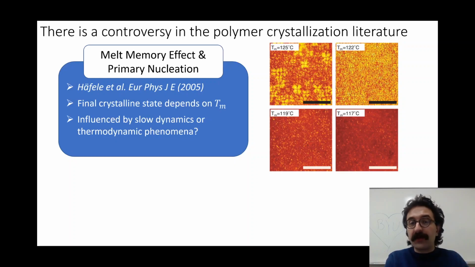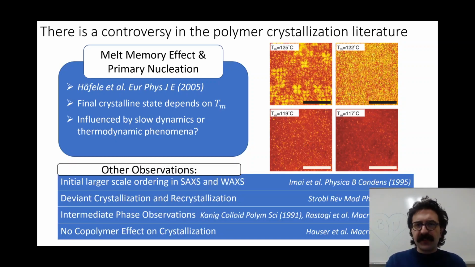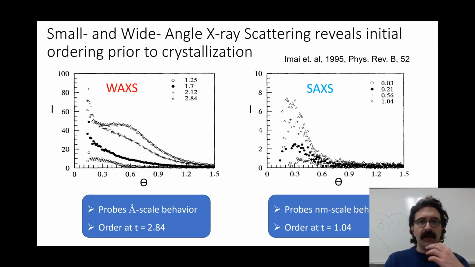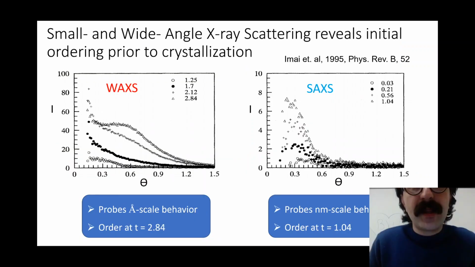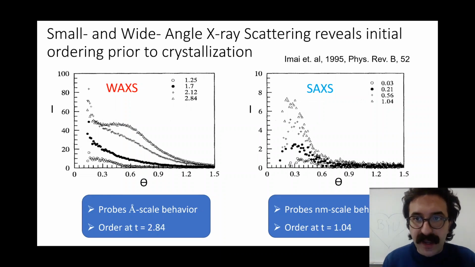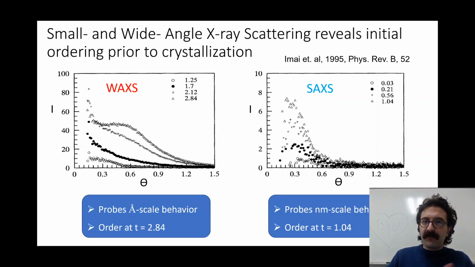Is it just slow dynamics, leaving behind some crystalline states by which crystallization progresses? Or is it that there's an intermediate metastable phase between the metastable melt and the crystal that defines this? We don't know. There are other observations that basically show similar phenomena. Focusing on one of them, results from small and wide-angle X-ray scattering from Ameel et al. in 1995 really reveal this behavior.